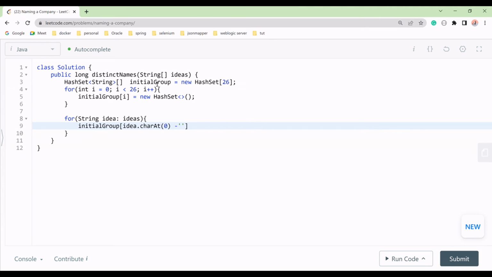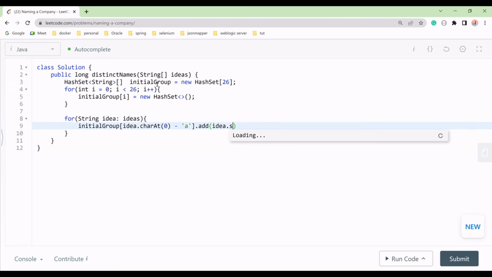Now we have to mark, so we will mark like this. You already know, right? So we will mark. Now what will happen after marking this one, we will add all its suffix. So we will add the suffix of this idea. So we will have our idea.